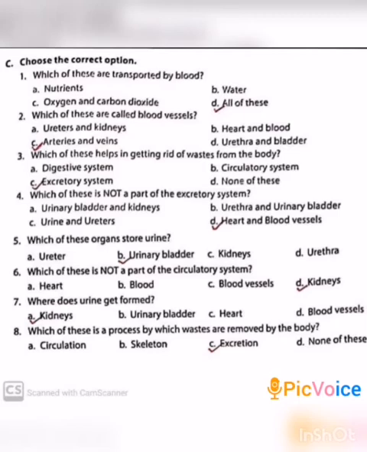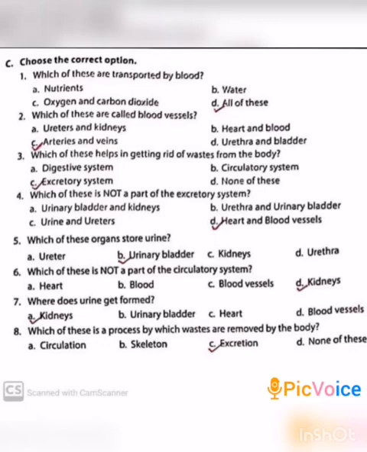Second one, which of these are called blood vessels? A. Ureters and kidneys, B. Heart and blood, C. Arteries and veins, D. Urethra and bladder. The answer is C. Arteries and veins.